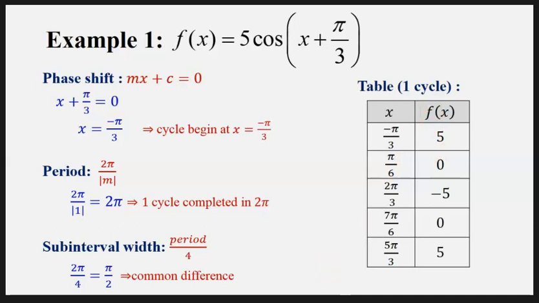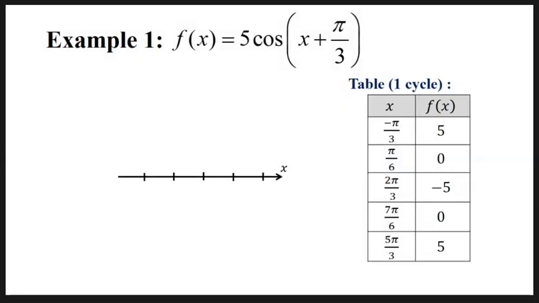Once this table is completed, the next thing we do is go on with the graph. We begin with the x-axis, and let us insert all this x info accordingly. So we insert −π/3, π/6, 2π/3, 7π/6, and then 5π/3.